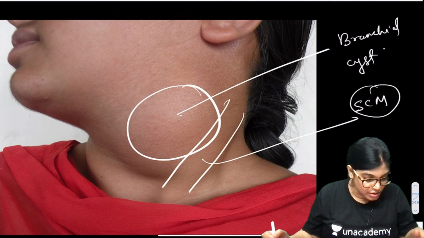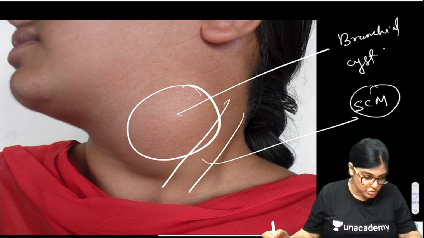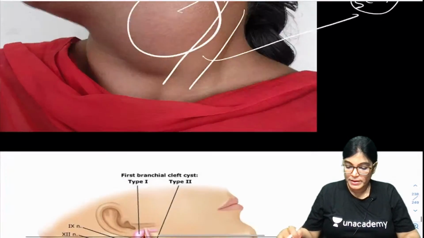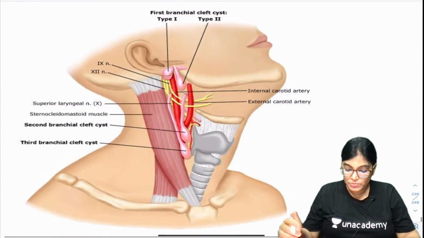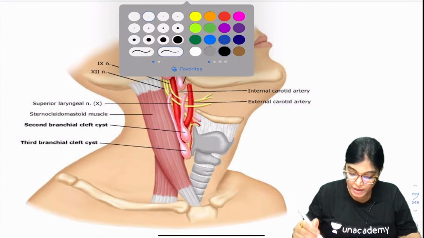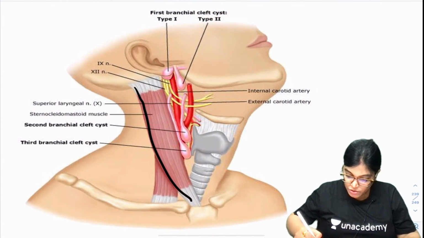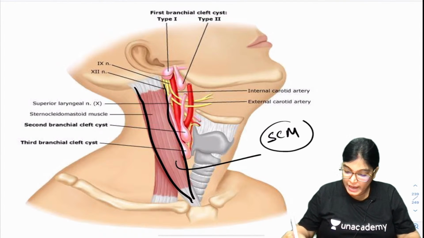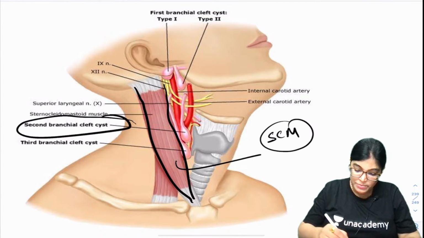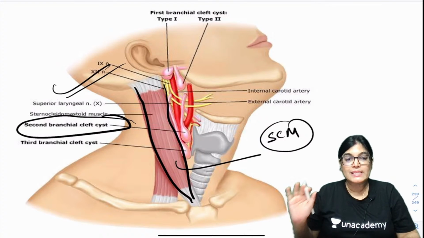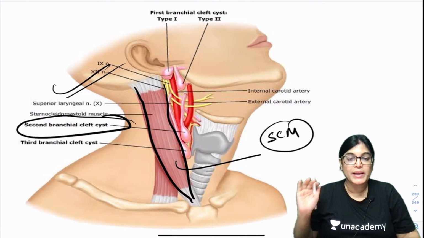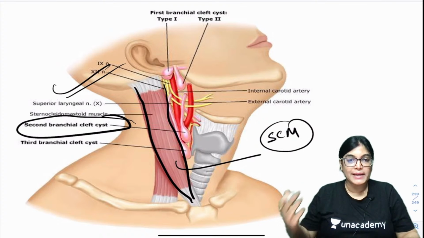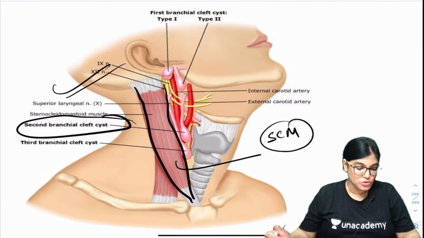So yes, Dr. Kumar, so many of the students have removed their messages. What happened? So see here in this diagram you can clearly see this is the sternocleidomastoid muscle, and anterior to it the second branchial cleft or cyst. Most commonly the second branchial cyst or cleft is seen. It's very common and it is just anterior to the sternocleidomastoid muscle.